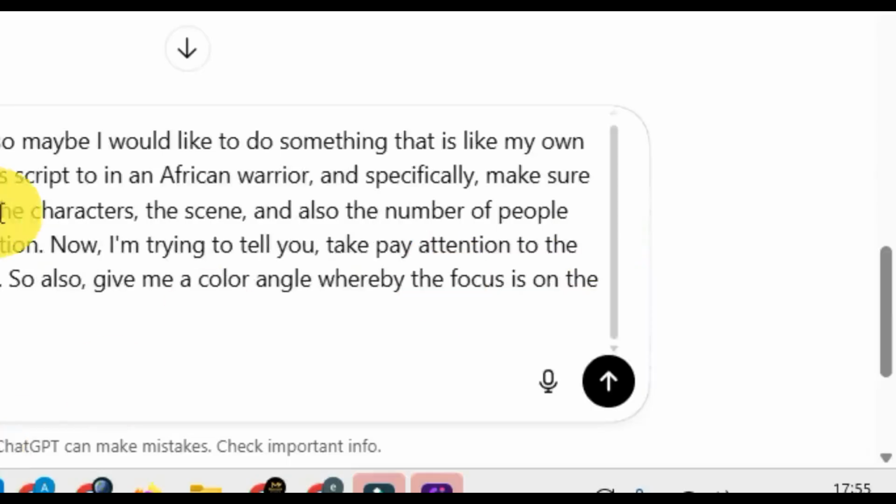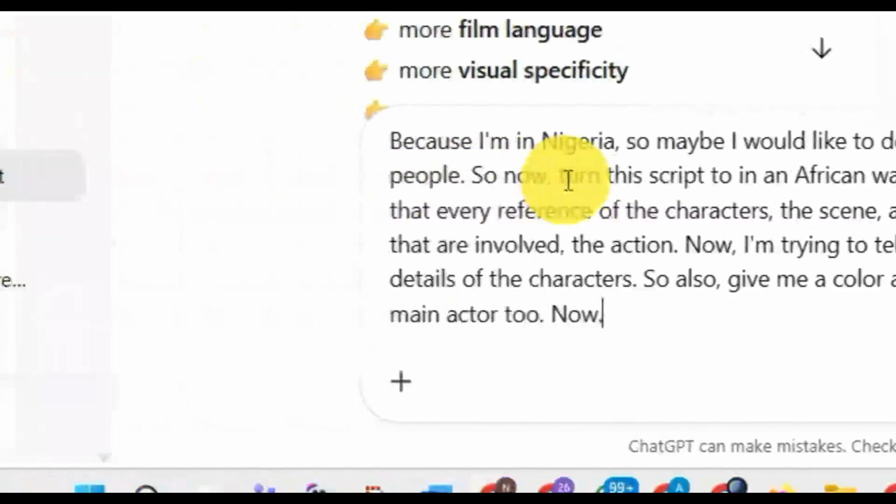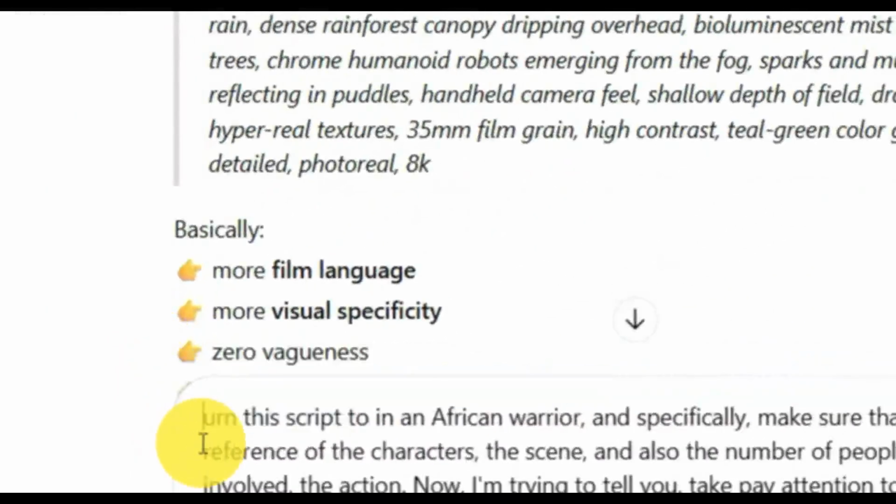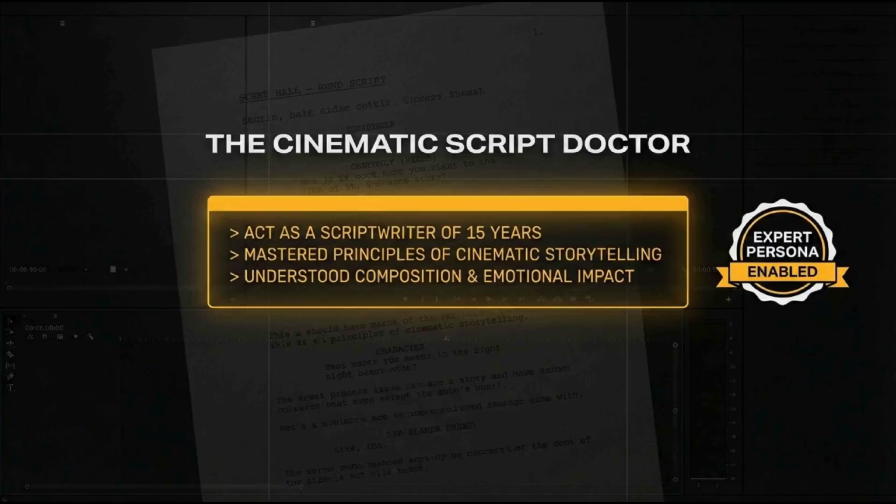Because I'm in Nigeria, maybe I would like to do something that is like my own place. So now I'm going to remove all this: turn this script into an African warrior, and specifically make sure that every reference of character and scene is right. So now let's see what it's going to give us.